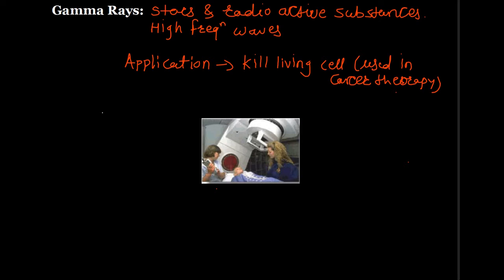This is called radiotherapy, and it works because cancer cells can't repair themselves like healthy cells can when damaged by gamma rays. Getting the dose right is very important.